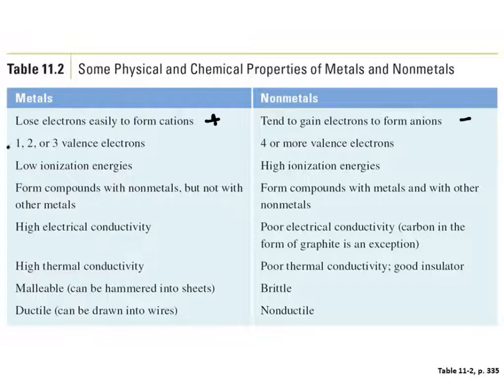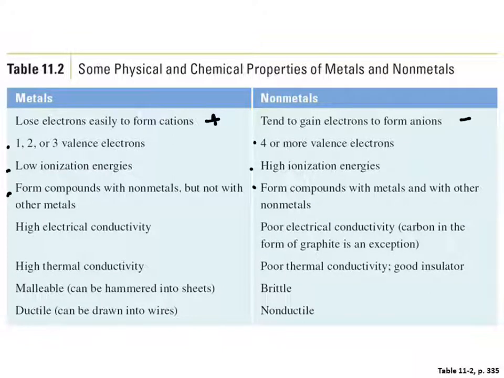So our metals have fewer valence electrons. They're going to ionize easily. We form compounds with nonmetals, but not with other metals. And then again, the conductivity and the ductility, etc. Our nonmetals, they have more valence electrons, so now they want to gain. Their ionization energies are high, and they will react with both metals and other nonmetals.